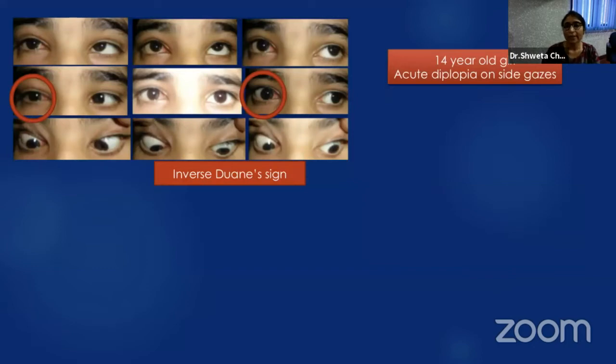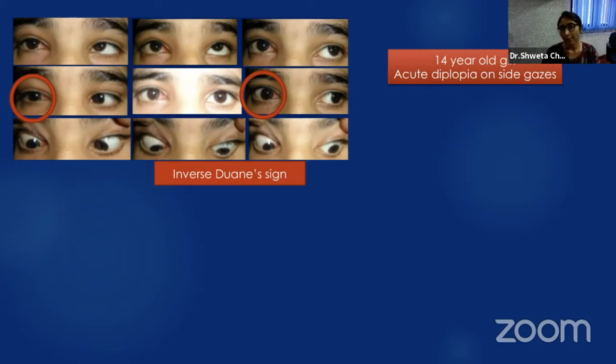Now this is a 14-year-old female who presented with acute diplopia on side gazes, and you could see here there was a right eye abduction limitation with narrowing of palpebral fissure, whereas there was widening of palpebral fissure along with adduction deficit in levoversion. So it was an inverse Duane sign. There was redness around the area of the medial rectus.